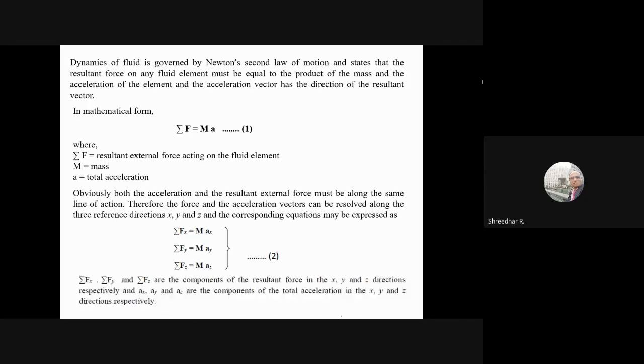These components, sigma Fx, sigma Fy and sigma Fz, are the components of the resultant force acting in the x, y, and z directions. Similarly, ax, ay, az are the components of the total acceleration acting in the x, y, and z directions. This is a simple Newton force. Based on this only, Bernoulli's equation and everything else is derived.